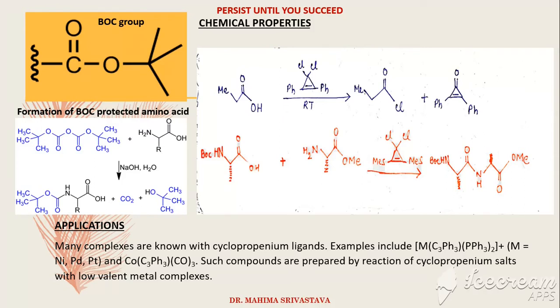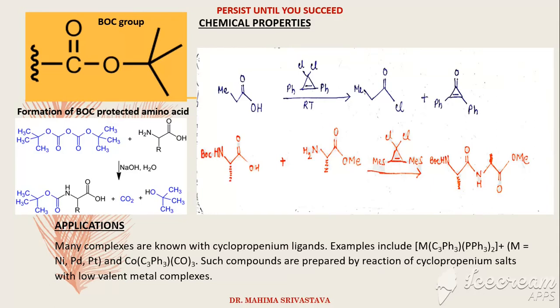The BOC group is stable towards most nucleophiles and bases. In the yellow box that you can see is the BOC protecting group, and in the adjacent figure, where I have shown two compounds in blue and black, I am showing how a BOC protecting group protects an amino acid.